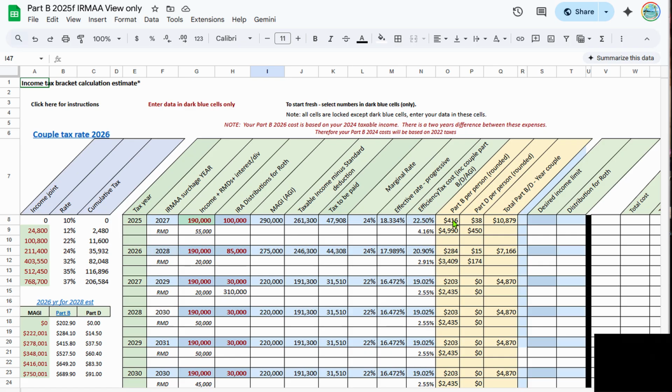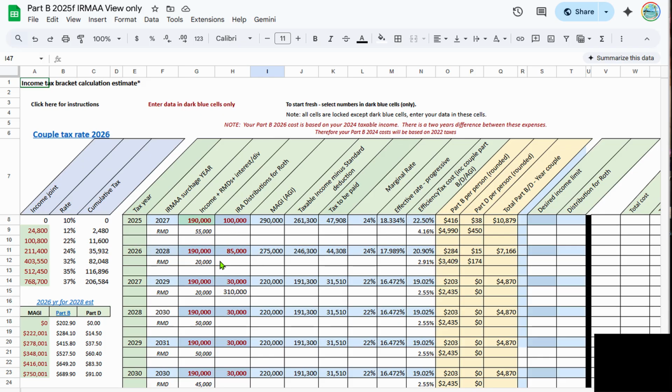And then this number will be Part B. So up here, automatically put in, Part B would be $416, it rounded up, and your Part D would be $38 a month. That's for one person. So for a couple, you multiply that by 2, then you add it up. So your Medicare premiums and surcharges would be $10,879.